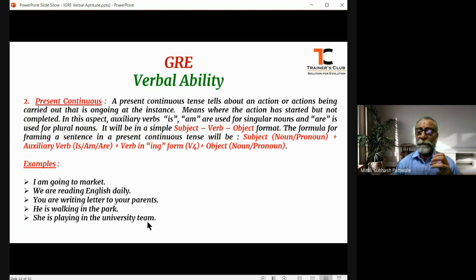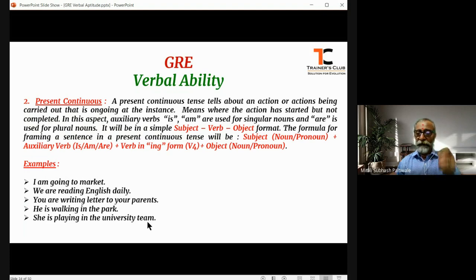My dear friends, continuous means where the action has started but not completed. It is still going on. It is in the process. The action has started but not completed. It is in the ongoing process. That is the meaning of continuous.